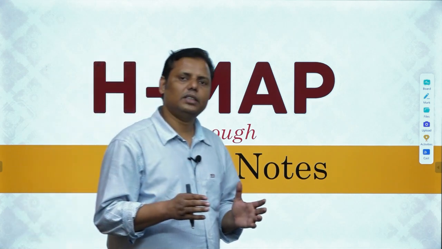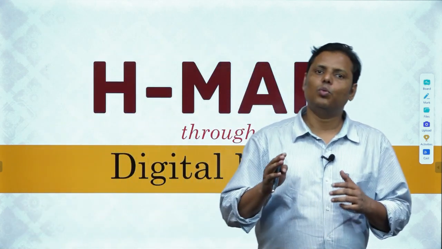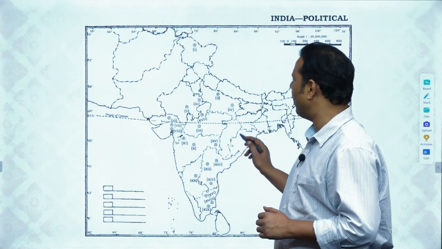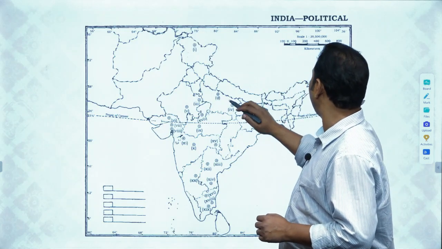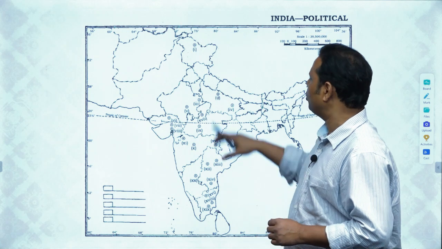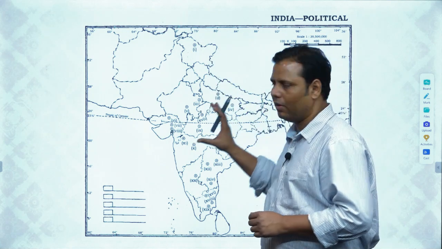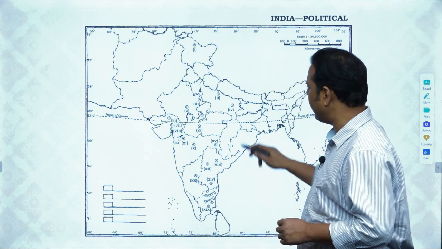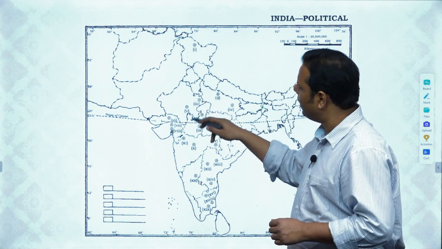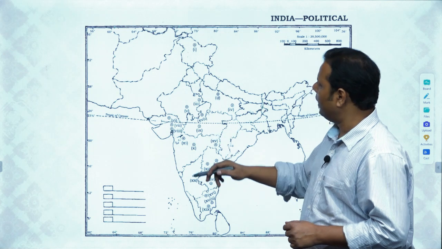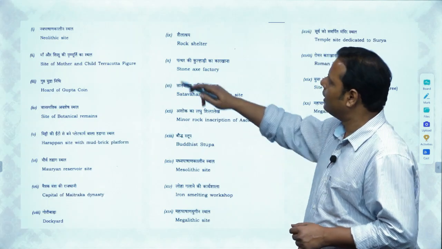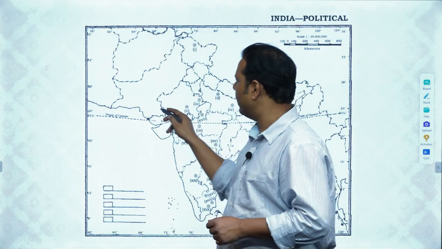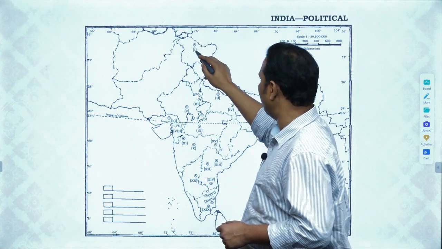Before I come to the challenges, let me first tell you what kind of questions are being asked in the exam. For understanding that, you have to understand this map. This map I have taken from last year's question only. So basically there is a political map of India which is provided to you, and in this political map there are 20 sites given and the numberings are there along with the sites. And then further you can find that the descriptions of these sites are given, such as this is a Neolithic site. So number one, this is a Neolithic site.